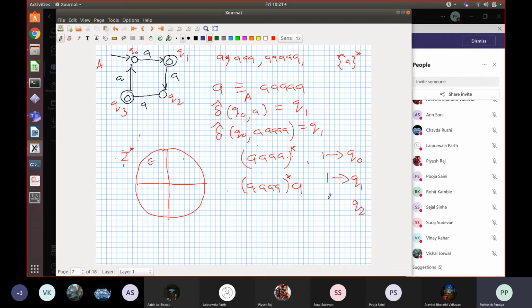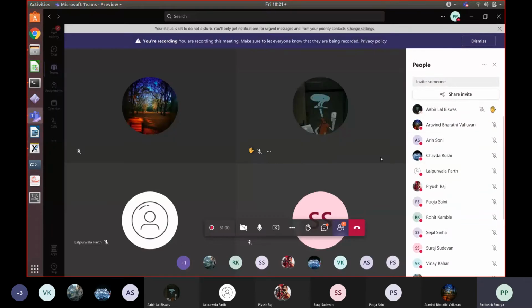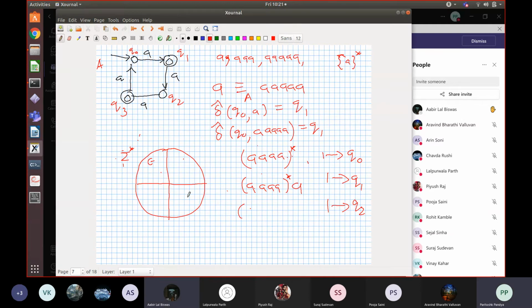For Q2, what will it be? Anybody? So Parth, what will be the equivalence class of strings which will bring you to Q2? Parth, have I lost you? Okay, Parth is not audible. What about Abhir? Sir, 4 A's with the star and then 2 A's outside the star. Correct. And similarly for Q3.